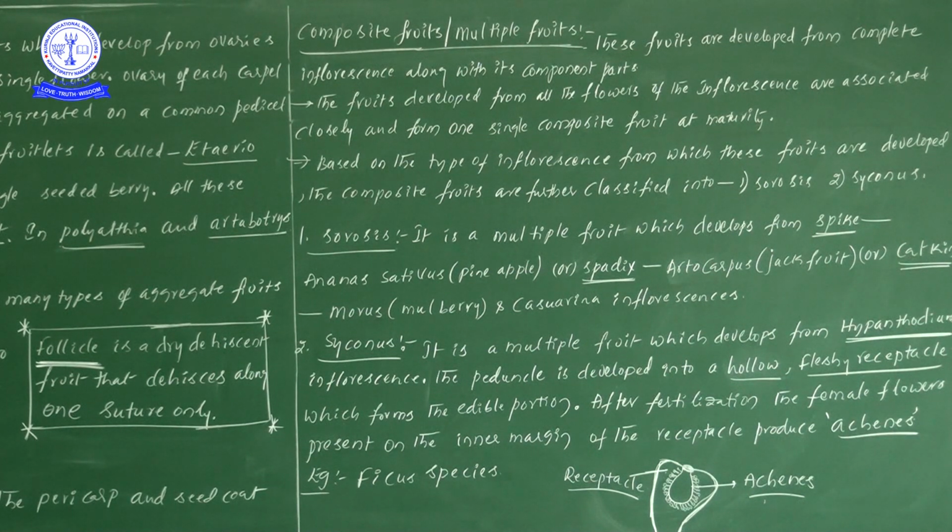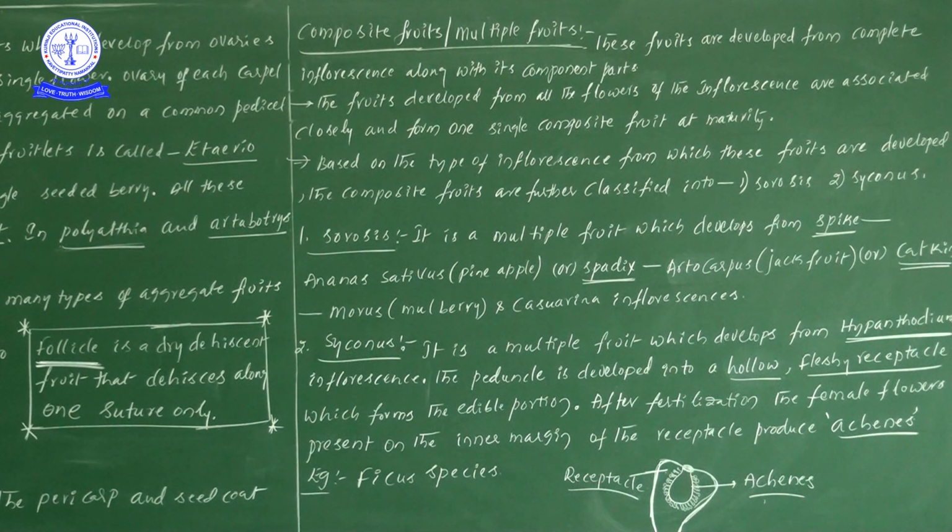Inflorescence means a bunch, a group of flowers only. So a group of flowers comes together and forms one inflorescence. All these flowers are associated closely and form one single composite fruit at maturity.